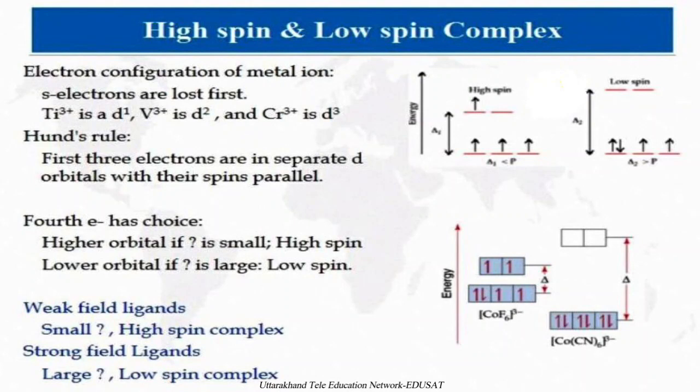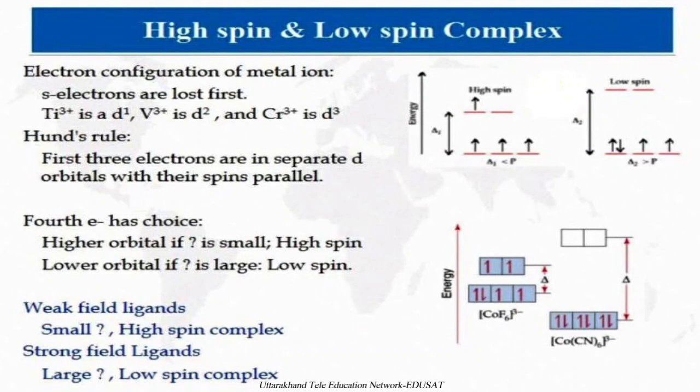The fourth electron has a choice. Higher orbital: if delta is small, it means small splitting, so it will be high spin. Whereas lower orbital: if delta is large, the fourth electron will be accommodated in the lower orbital and it will become low spin.